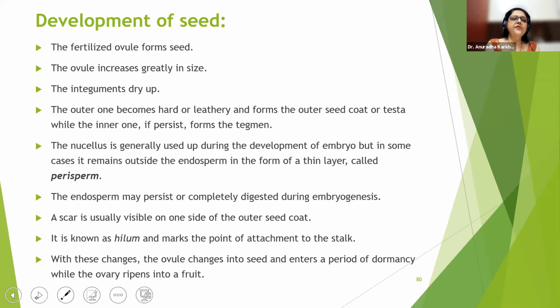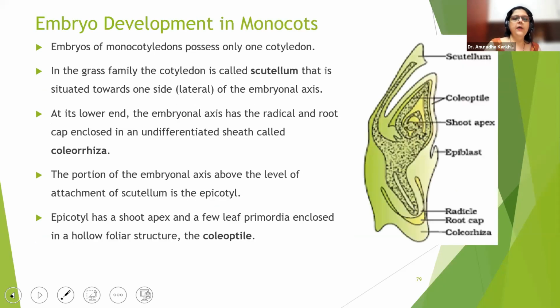Okay. The fertilized ovule forms the seed. The ovule increases greatly in size. The integuments dry up. The outer integument becomes hard or leathery and forms the outer seed coat, or it's called as testa, while the inner one, if persists, forms the tegmen. Okay, what do you want to see, beta? Previous slide. Yeah.